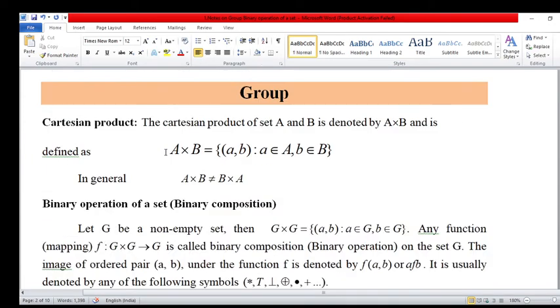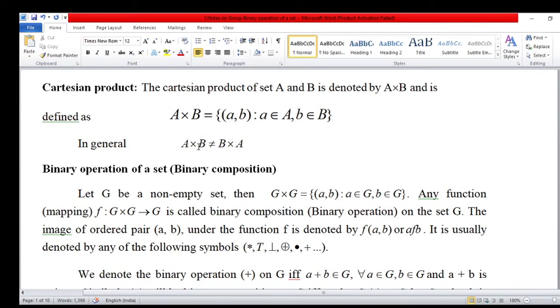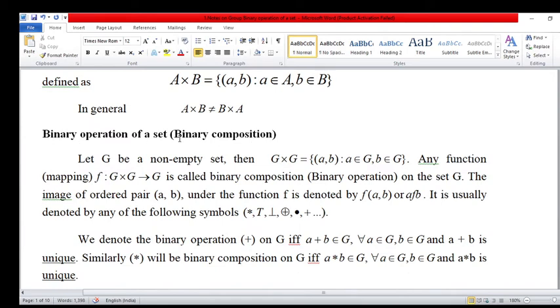So again, repeat this. We have first the definition, Cartesian product A cross B is equal to the set of (a, b) such that a is an element of A and b is an element of B. A cross B does not equal B cross A in general. Now binary operation: G is non-empty and its Cartesian product is G cross G. (a, b) is the ordered pair, with the first element present in the first set and the second element present in the second.